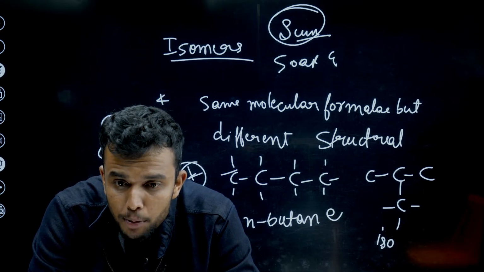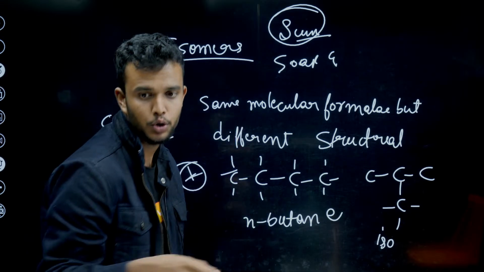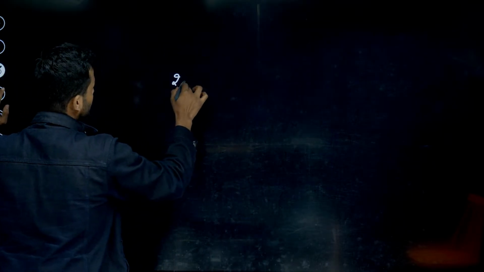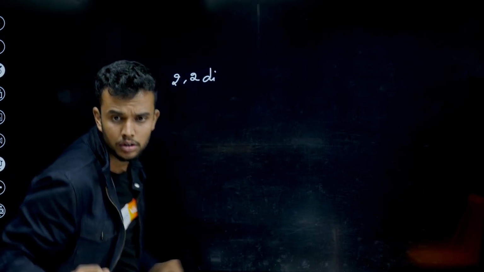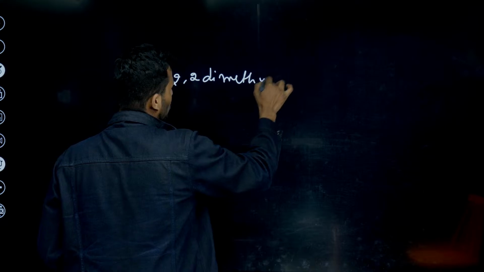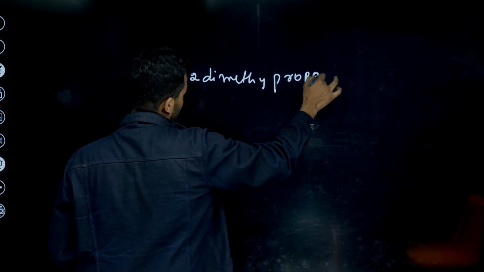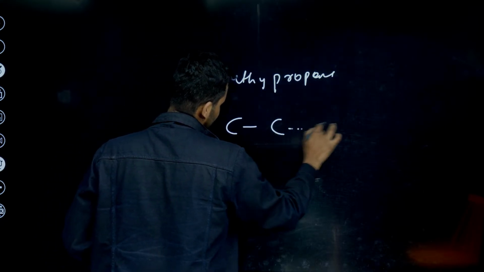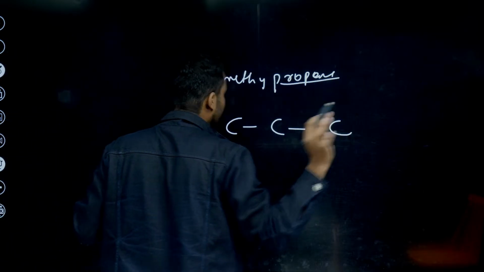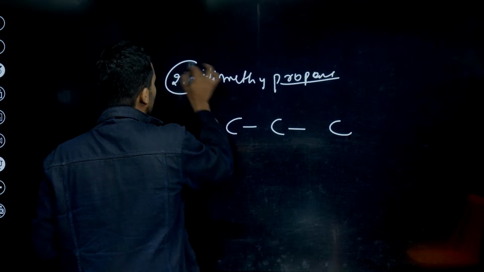Okay, 2,2-dimethyl propane. How to write, sir? Rohan, 2,2-dimethyl propane. What is prop? Prop is nothing but 3 carbons, right, students? CCC. First, you write the carbon atoms. Prop is clear. Ane is nothing but single bond. That is also clear. 2,2-dimethyl.